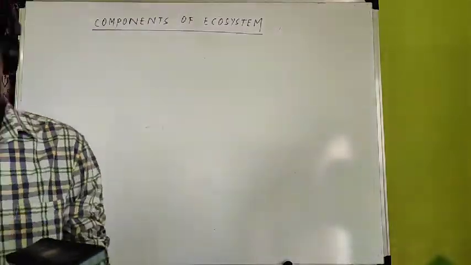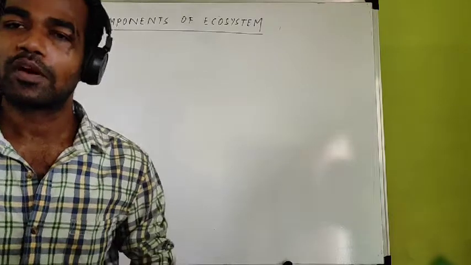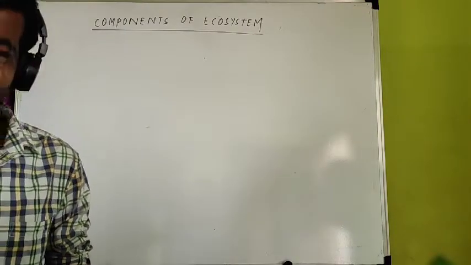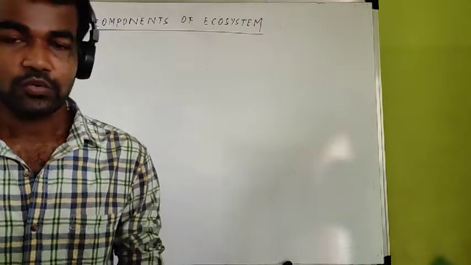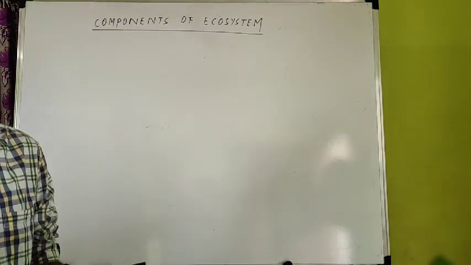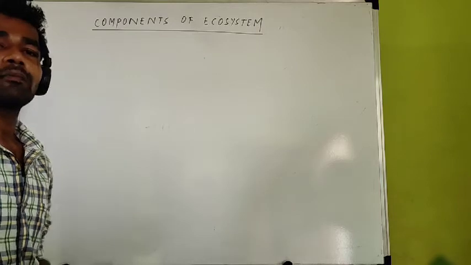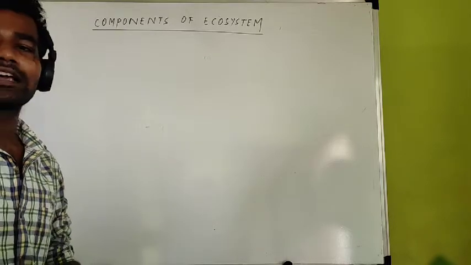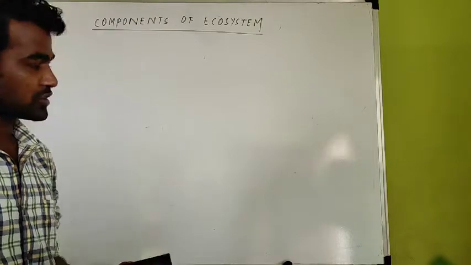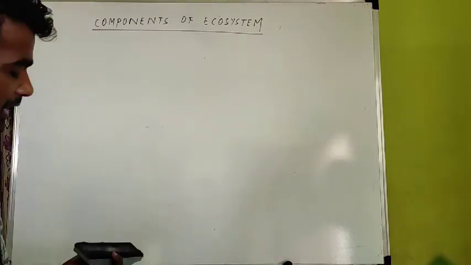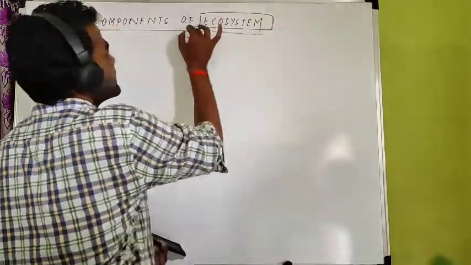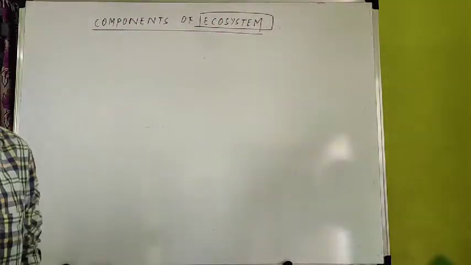Already in previous classes I had told you what is ecosystem. So recall in your mind what is ecosystem. Ecosystem is nothing but a combination of community plus environment, both interacting and exchanging their material and energy.